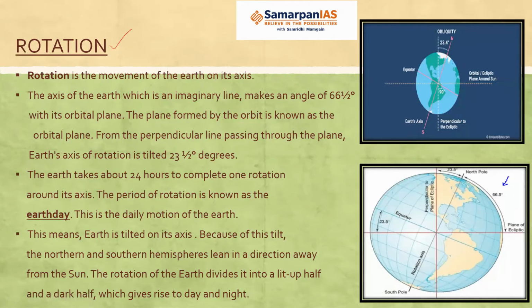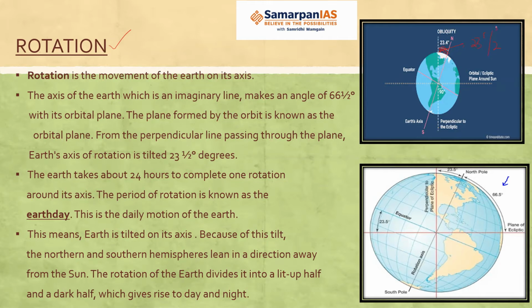Earth rotates on its axis. And I had told you in the last class, this is the axis of the Earth, this red one. Okay. So Earth is a bit tilted. It is not like this. It is not perpendicular. We have a little tilt in the axis. Okay. So this much angle, the tilt is 23.5